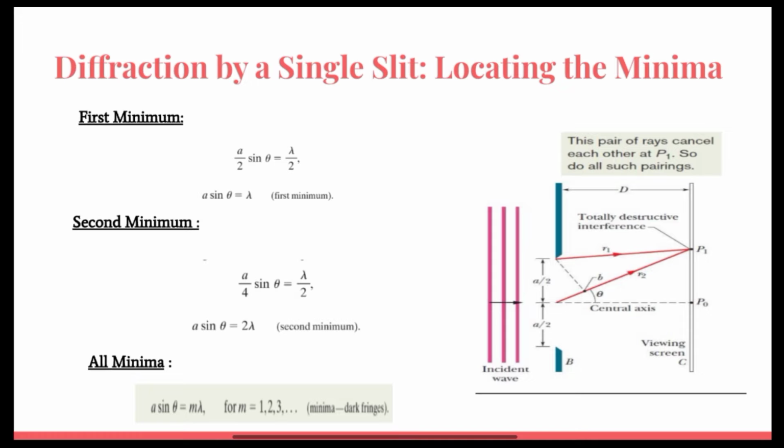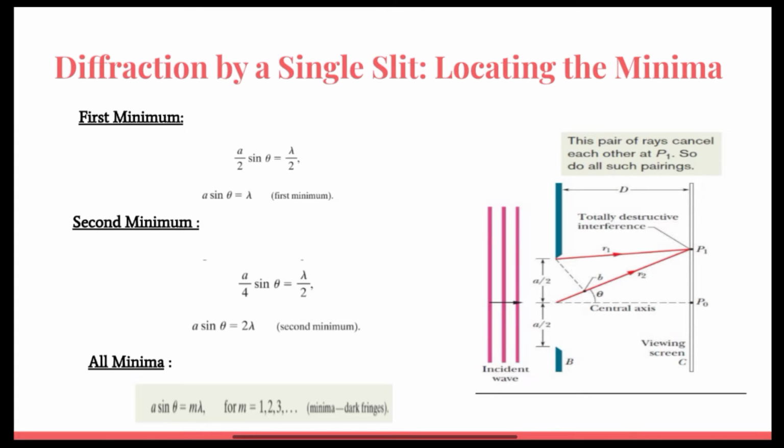I will talk about diffraction by a single slit, locating the minima, and the intensity in single slit diffraction. In the single slit diffraction experiment, we can observe the bending phenomenon of light, or diffraction, that causes light from a coherent source to interfere with itself and produce a distinctive pattern on the screen called the diffraction pattern. Diffraction is evident when the sources are small enough that they are relatively the size of the wavelength of light.